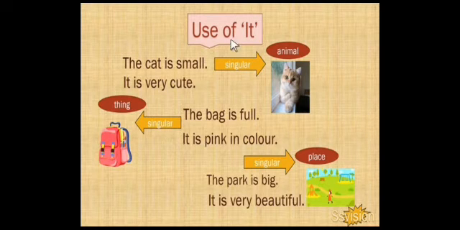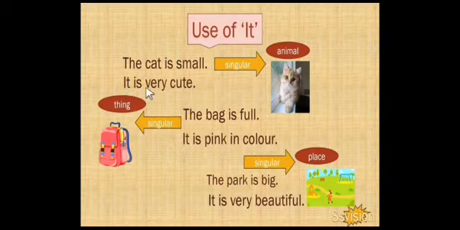Then use of it, the pronoun it. So it we use with singular animal, thing or a place. So for example, the cat is small. So here the cat we replace with it.